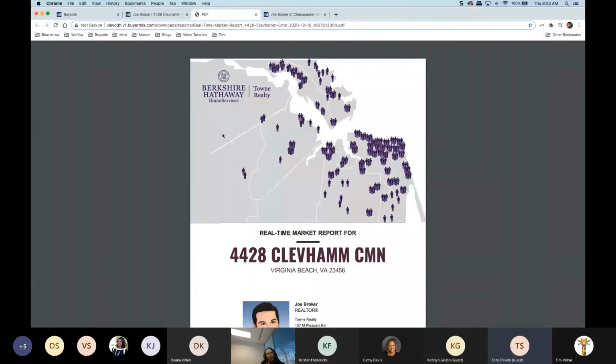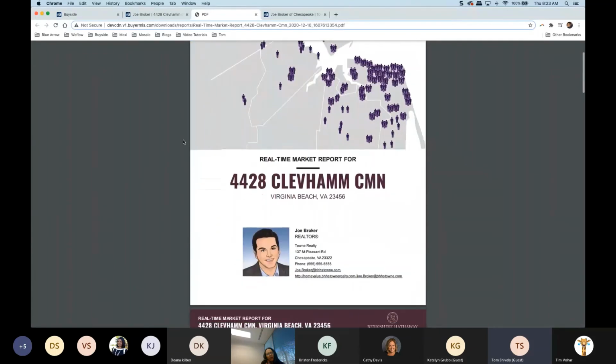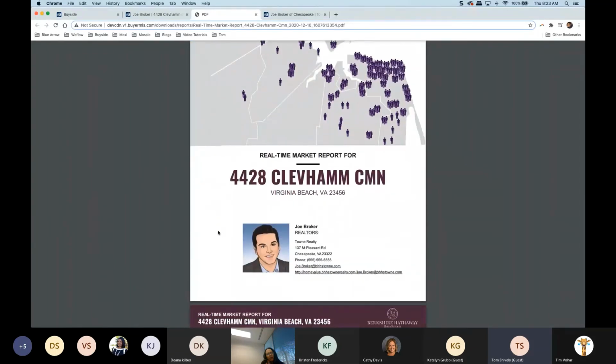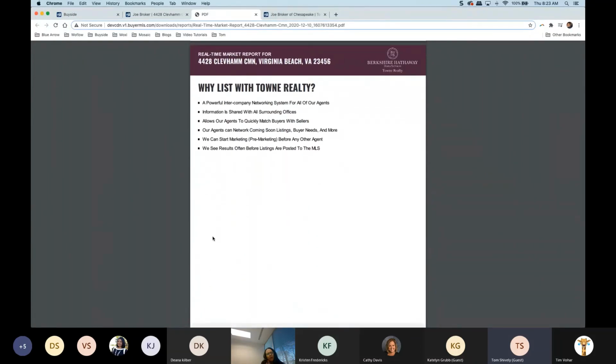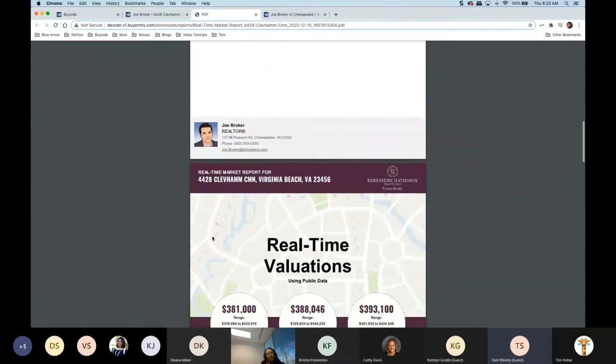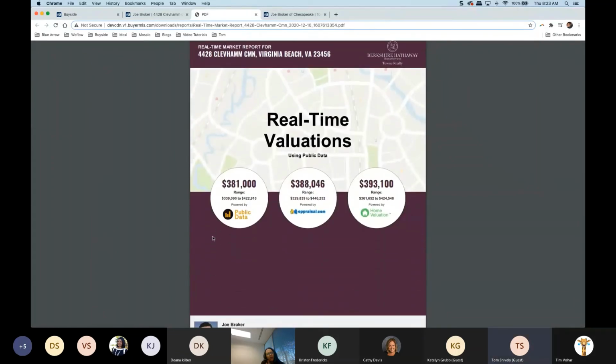We can go through this page here and see that it is branded to you. We have this first cover page, then we have the brokerage page, because when somebody signs with you, they are also signing with your brokerage. And then we have our real-time valuation. This is an opportunity for us to answer that first question with our client face-to-face. They say, I see these numbers. I have a question: why would I need an agent if I know this information? Why can't I just put this information out here?